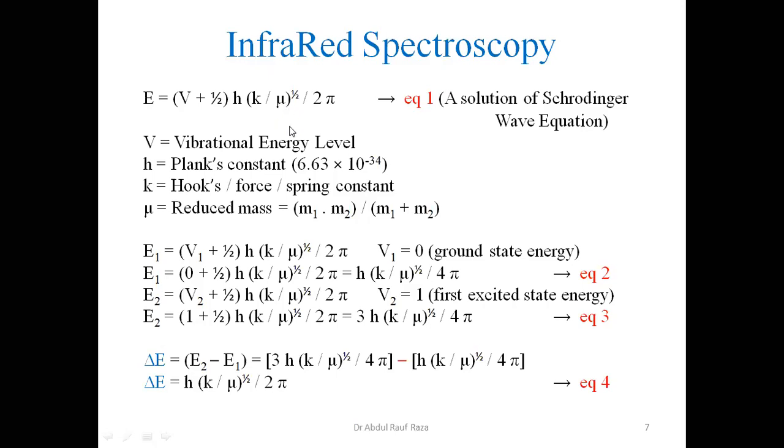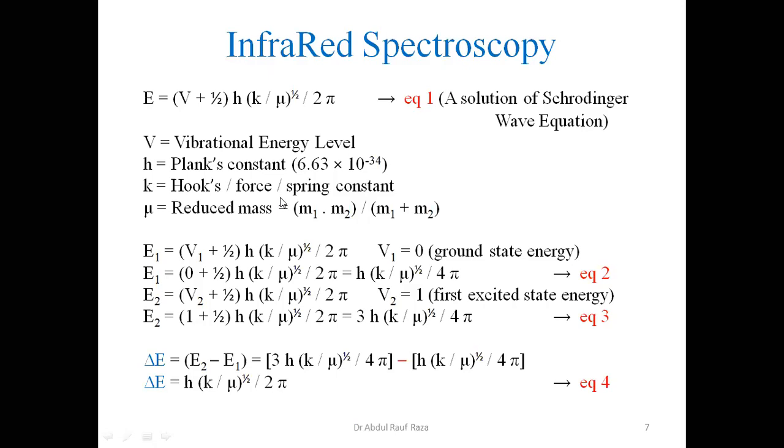this is in fact reduced mass you have seen. It is the mass of one body in a stretched or compressed bond into the mass of the other, divided by the sum of masses. And if you remember, this is for 1 mole. If we are interested to calculate per bond or per molecule, we are supposed to divide this by Avogadro's number. All right. So these are some parameters. Pi you are already familiar with. So this equation comes from the Schrodinger wave solution.